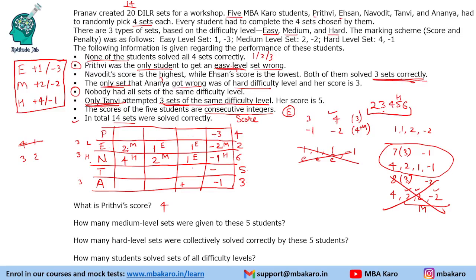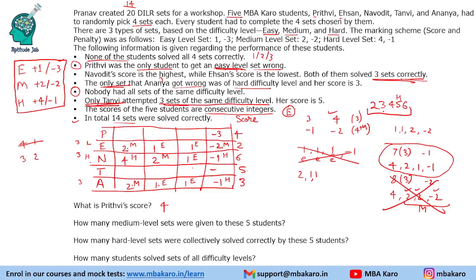Now we can do the same activity for Ananya as well. So she has to get 3 marks, right? And that is minus 1. So 3 correct questions can yield 4 marks. Okay, so it has to be 4 marks. So only possible way to make 4 is 2, 1, 1. So 2, 1, 1 and minus 1. So 2 is a moderate level set, easy and hard. So we see that 3 sets of same type are not solved.